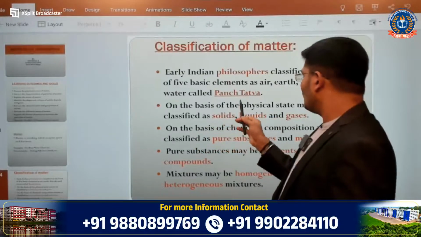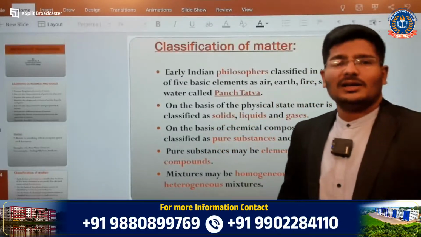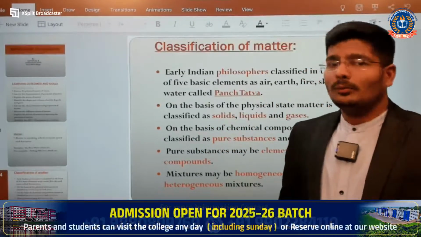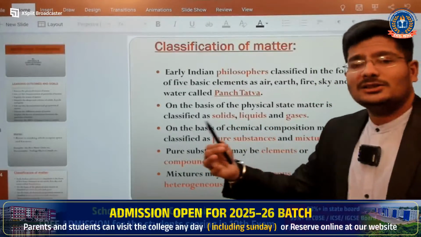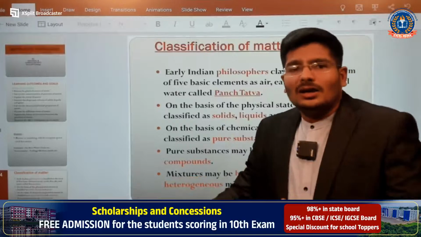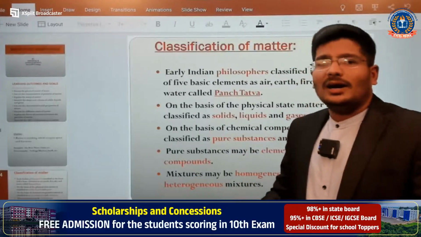The next one you can see, on the basis of physical state, matter can be classified into mainly solid, liquid and gases. Mainly we can classify it into three things, that is solid, liquid and gas. And in the next slide we are going to learn in detail what is solid, what is liquid and what is gases.